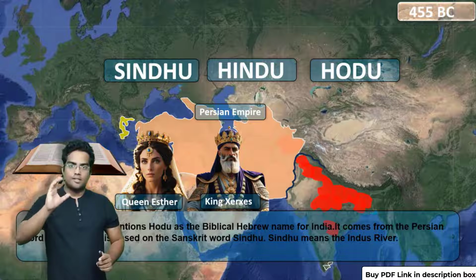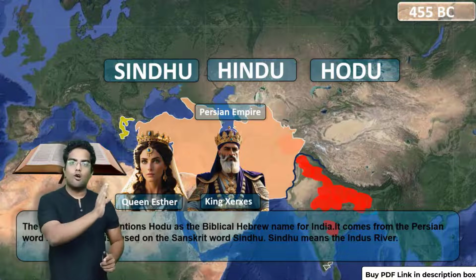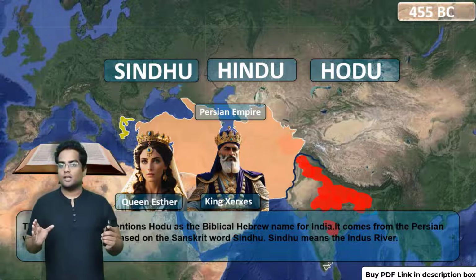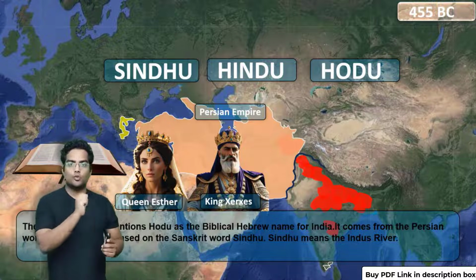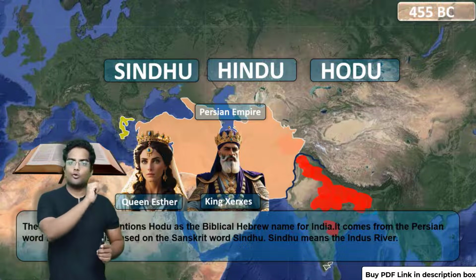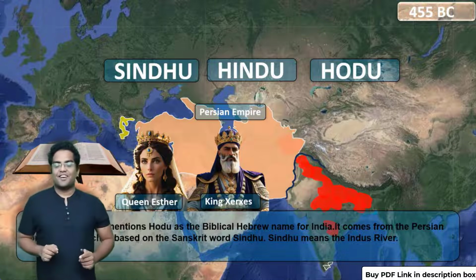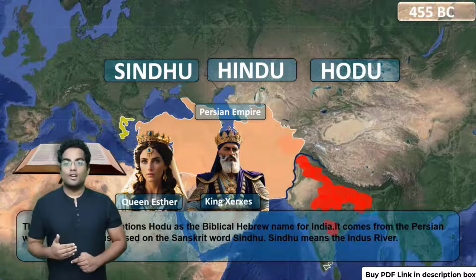Queen Esther mentions a particular region around the Indus River as Hodu. So essentially, Sindhu became Hindu and Hindu became Hodu. Quite simple, isn't it? Okay, so let's move forward in time.